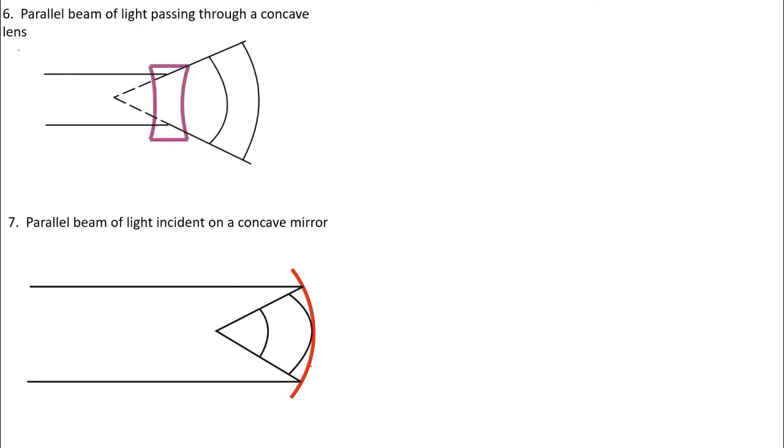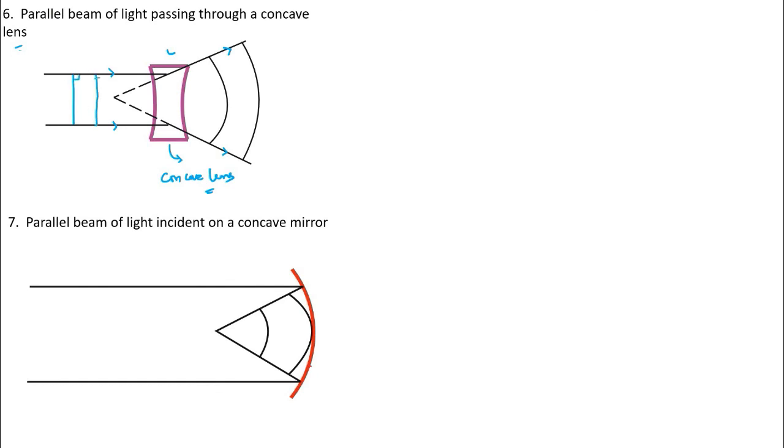A parallel beam of light passing through a concave lens. So this is a concave lens, a parallel beam of rays. This produces a divergent beam after refraction. As you all know, this should be a concave lens. You are asked to draw the wavefront diagram. So the initial wavefront is like this.